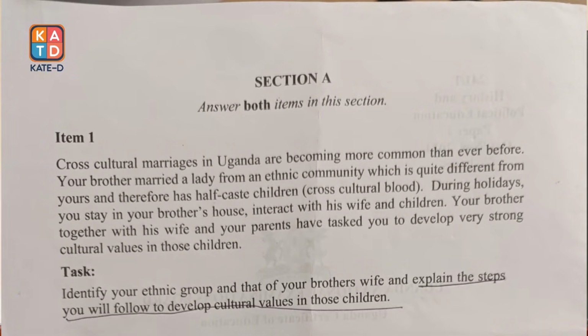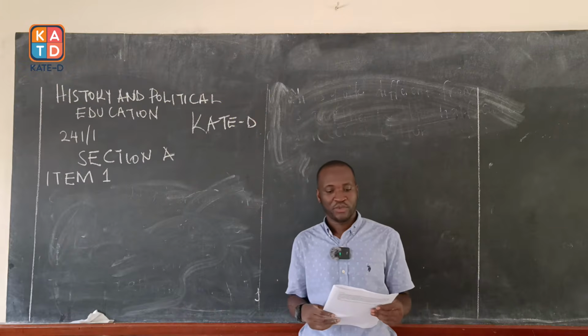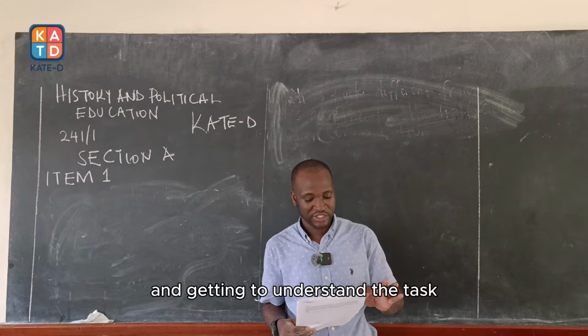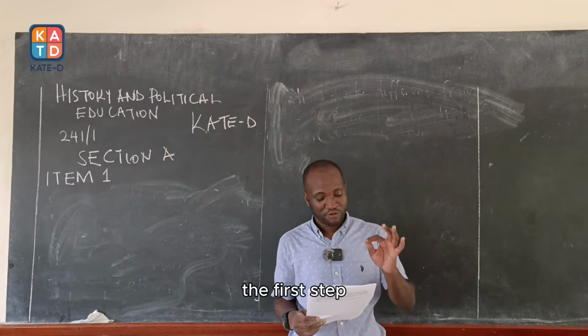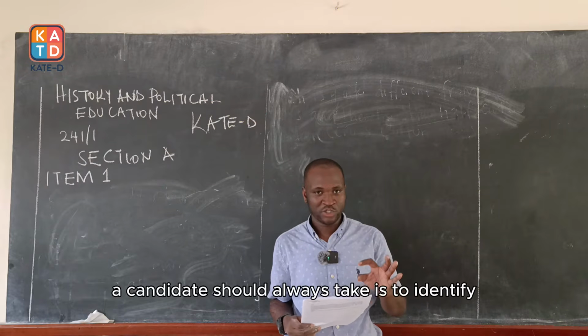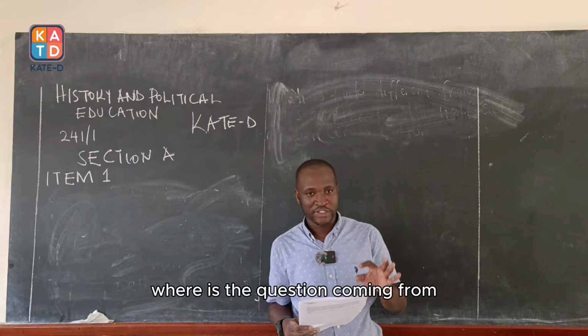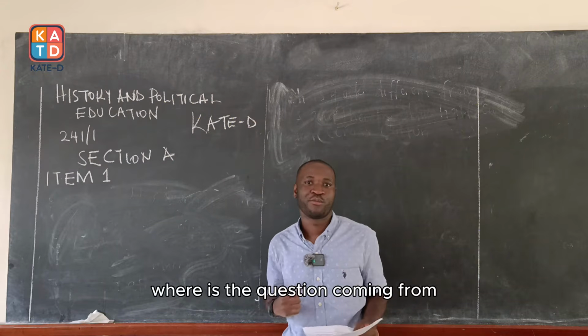Identify your ethnic group and that of your brother's wife, and explain the steps you would follow to develop cultural values in those children. Right. After reading through the item and getting to understand the task, the first step a candidate should always take is to identify where the question is coming from.